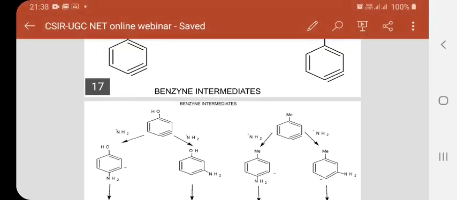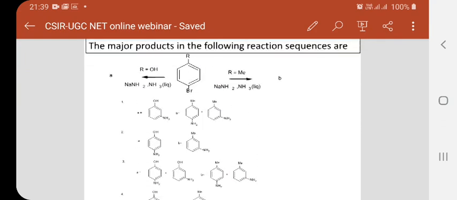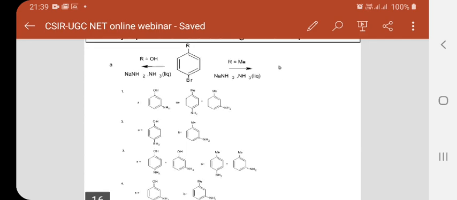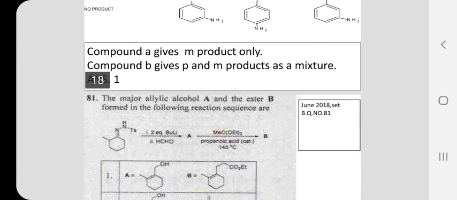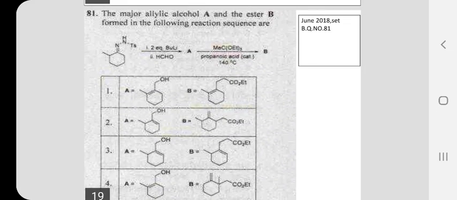So if you look into the alternatives, choice number 1 has the correct answer. A has the meta-aminophenol, B has the mixture of products. So for this question, 1 is the correct answer. See, this is a simple aromatic nucleophilic reaction. The difficulty level is increased by mixing the starting materials and by concentrating on the orientation and reactivity.